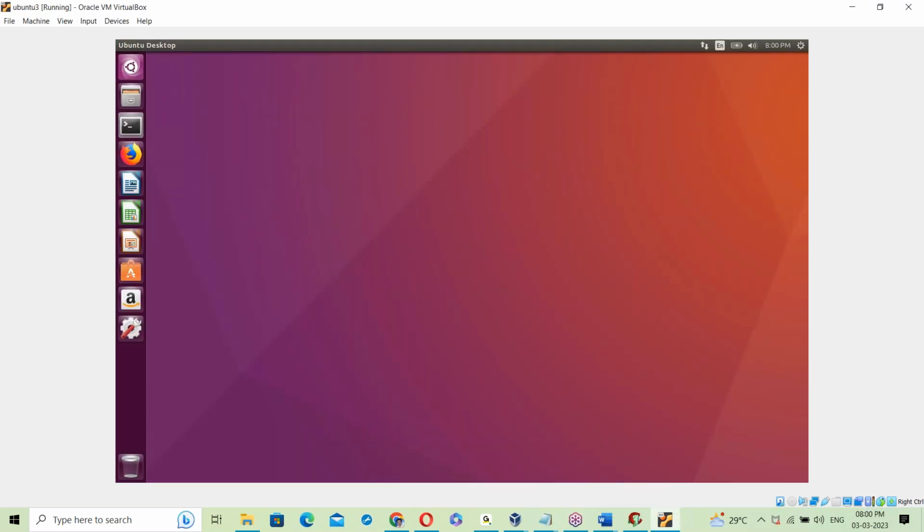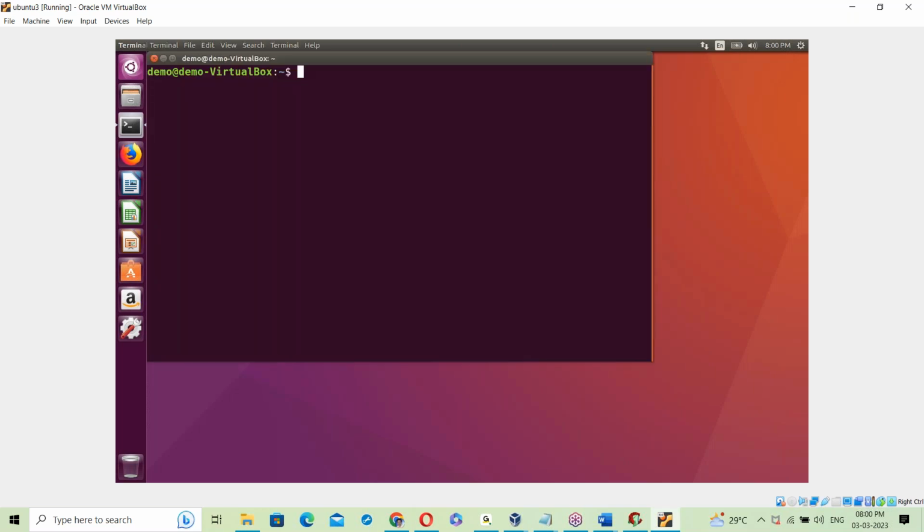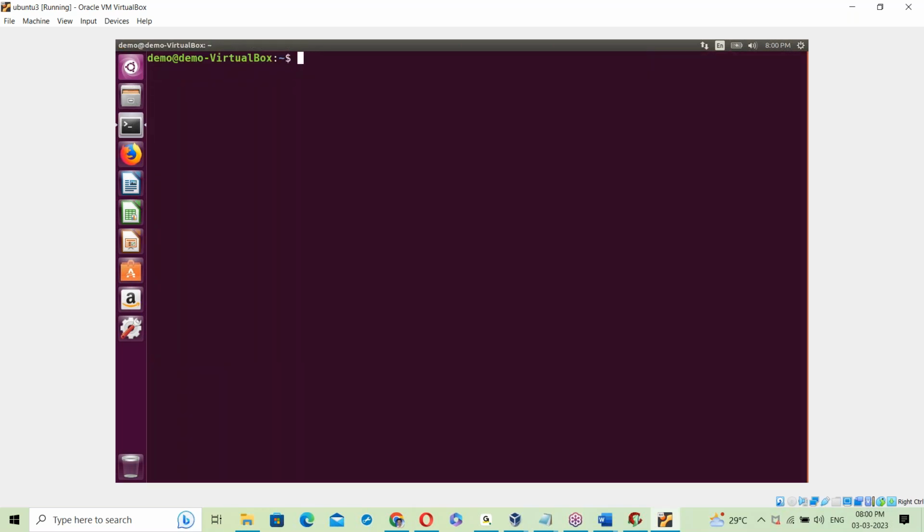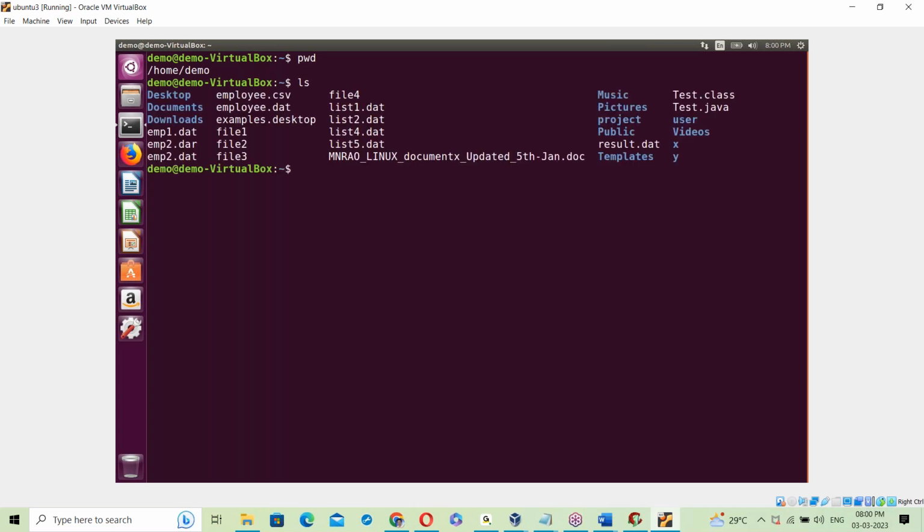Open the terminal. pwd means present working directory. ls lists its contents. See, our topic is not about Linux commands. Our topic is about the C program exe file.